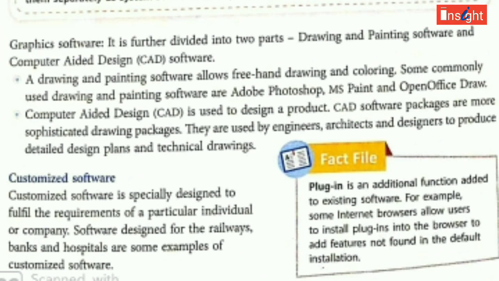Number 6, graphic software. It is further divided into two parts, drawing and painting software and computer-aided design software. A drawing and painting software allows freehand drawing and coloring. You have already done it in your previous class. You all have used the MS Paint program that is used for freehand drawing and coloring. Computer-aided design software is used by professionals like engineers, architects and designers to produce detailed design plans and technical drawings. These software packages are more sophisticated drawing packages and used by professionals only.